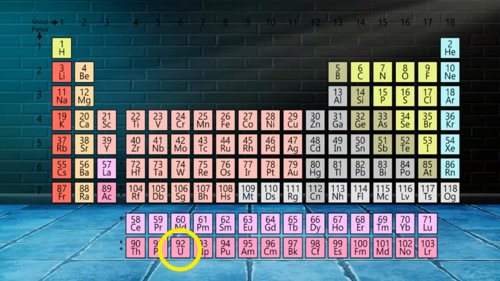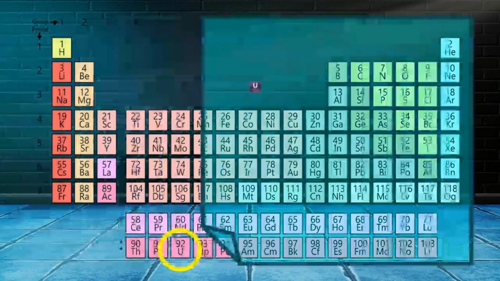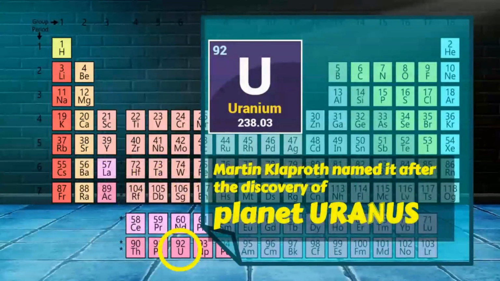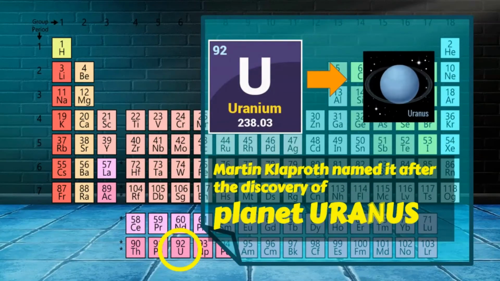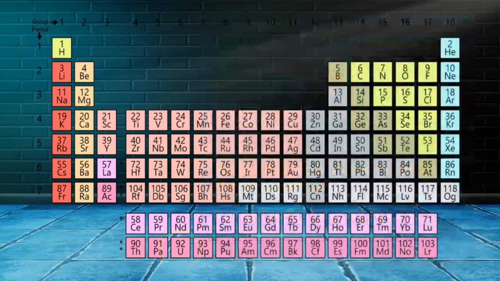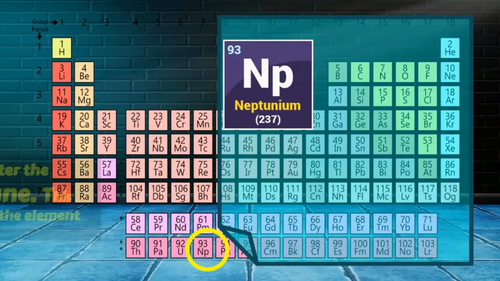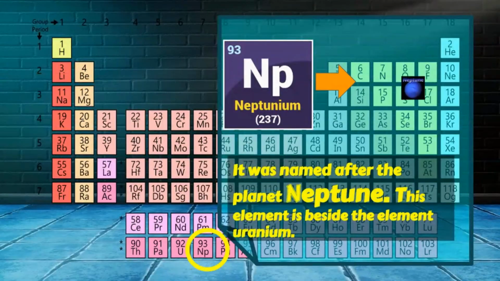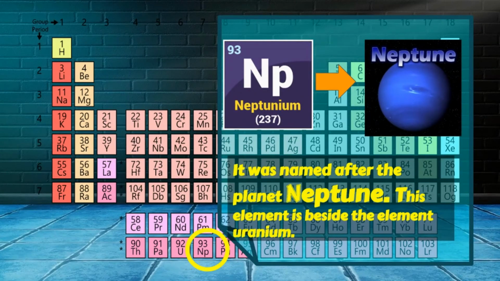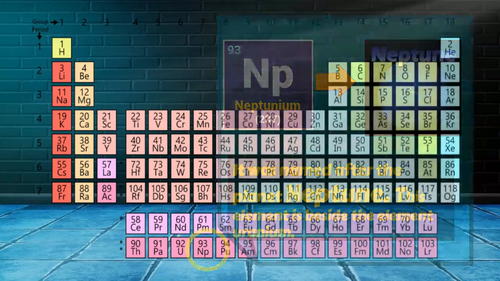For example, in astronomical object, we have uranium. It was named by Martin Klaproth after the discovery of the planet Uranus. Another example is neptunium. It was named after the planet Neptune. This neptunium is beside the element uranium, just like the planets.